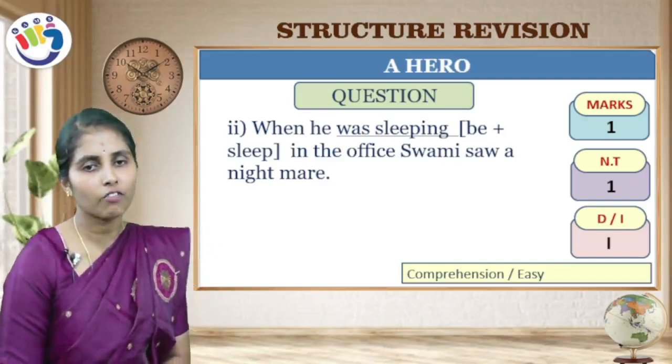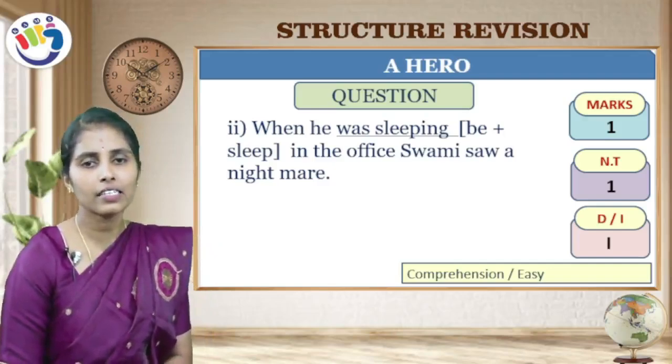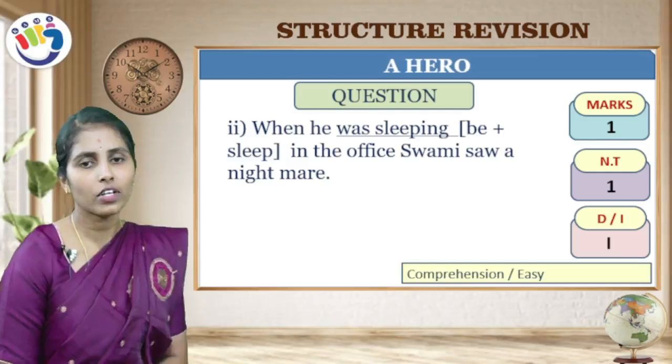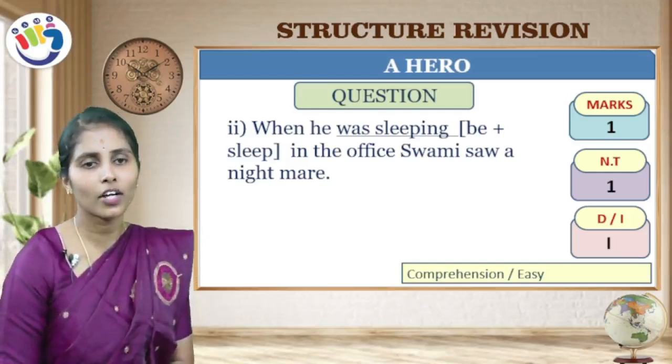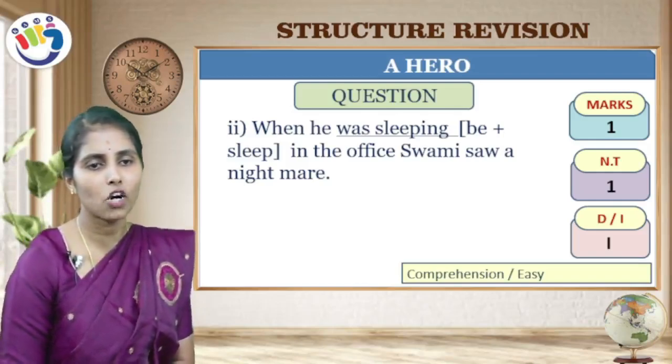Why have you written was here? Why not is? Because in the sentence you can observe the verb is in the past tense. "Swami saw" is there, right? That's why you should make it was, not is.